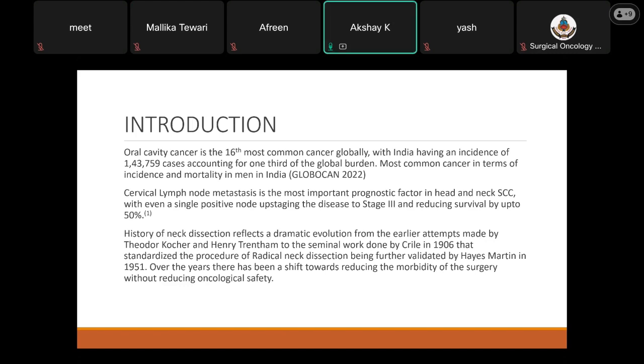History of neck dissection reflects a very dramatic evolution from the early attempts made by Theodor Wadsworth and Henry Tenton to the seminal work done by Crile in 1906 that standardized the procedure of radical neck dissection, which was further validated by Hayes Martin. This procedure of radical neck dissection remained the standard for the next 3 decades until a shift was seen due to the seminal work by Bocca, which showed that a modified radical neck dissection was oncologically as safe as a radical neck dissection, reducing the morbidity of the surgery without reducing oncological safety.